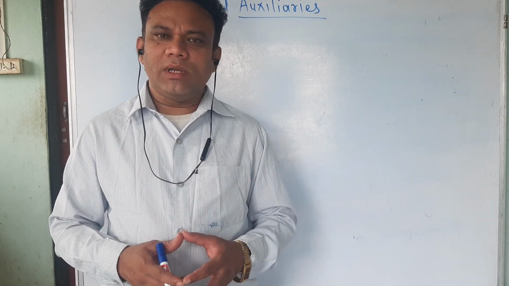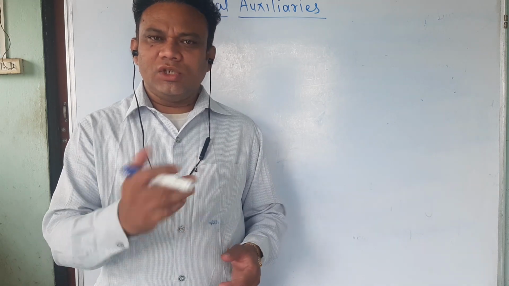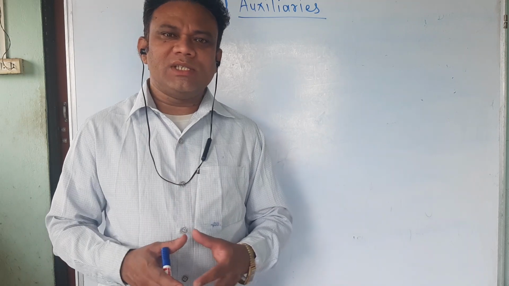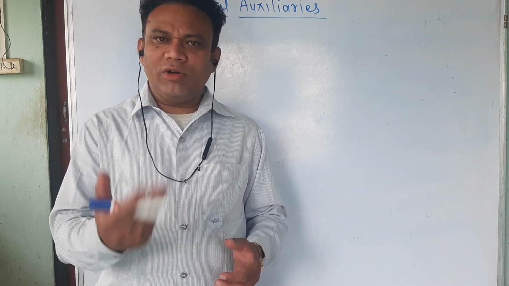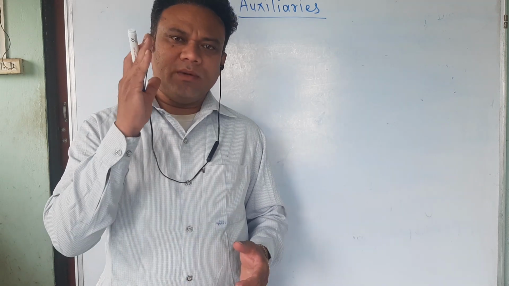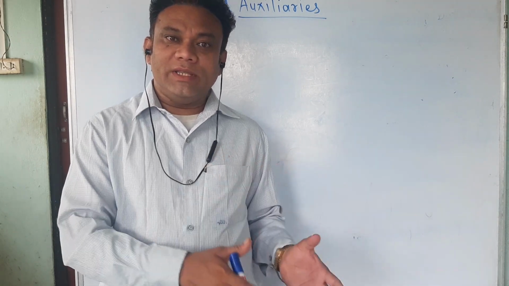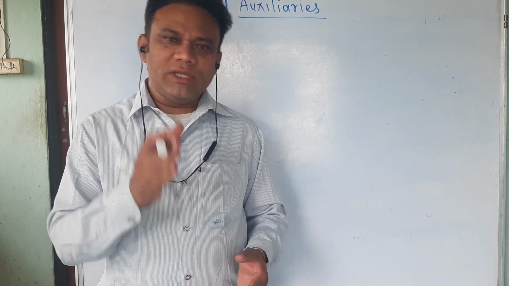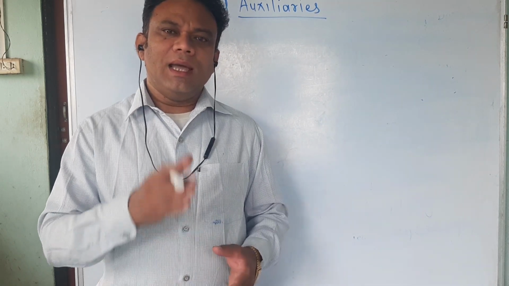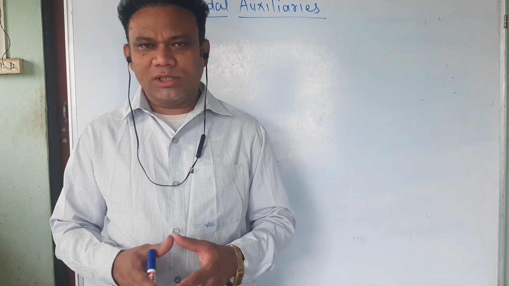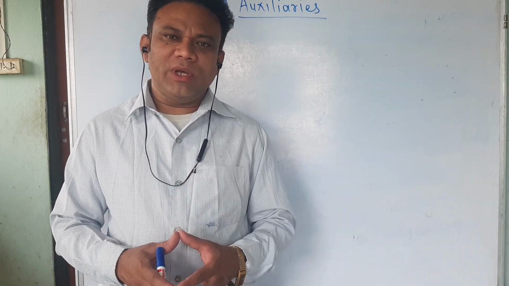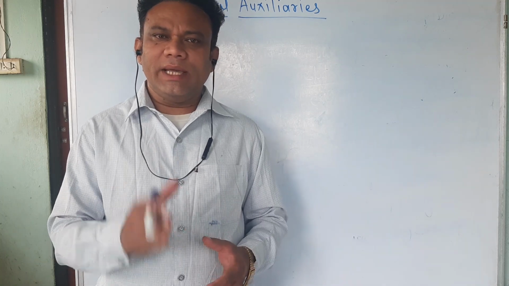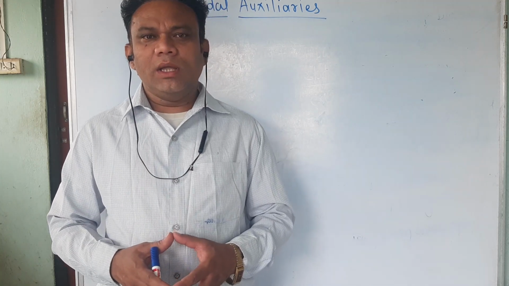For example, he is a clever student. So here, is can be used alone, but must is a modal auxiliary. Can you tell me any sentence in which you are using must without the main verb? That is not possible. So this is the major difference between helping verbs and modal auxiliaries. Helping verbs can be used alone, but modal auxiliaries cannot be used alone. They need a verb along with them.